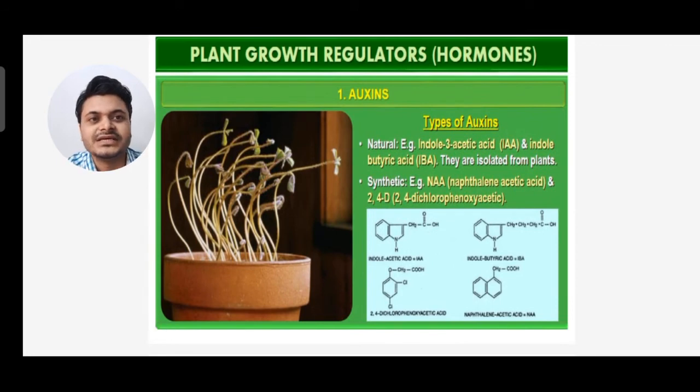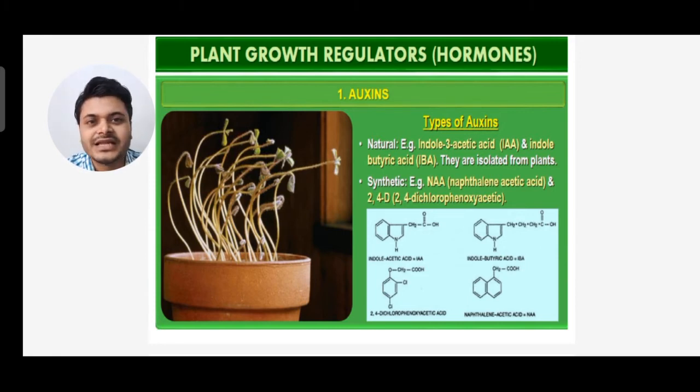You can see the types of auxin. One is natural auxin, another is synthetic auxin. Natural auxin examples are indole 3 acetic acid, IAA, and indole butyric acid, IBA. They are isolated from plants. And synthetic auxins are NAA, naphthalene acetic acid, and 2,4-D, that is 2,4-dichlorophenoxyacetic acid.